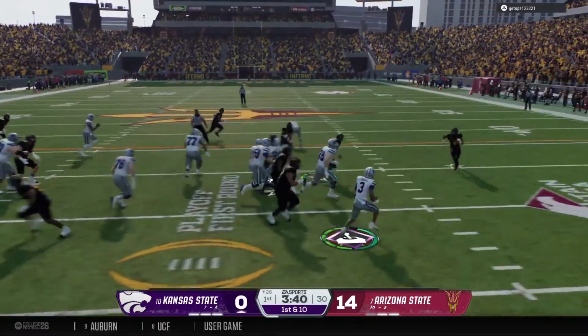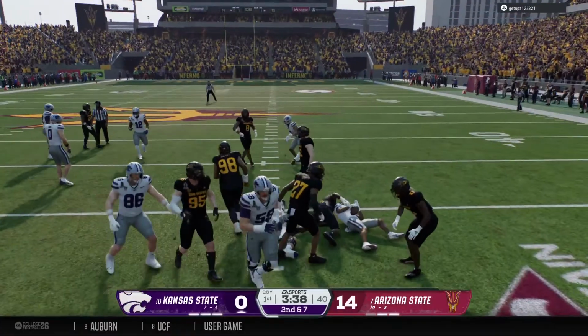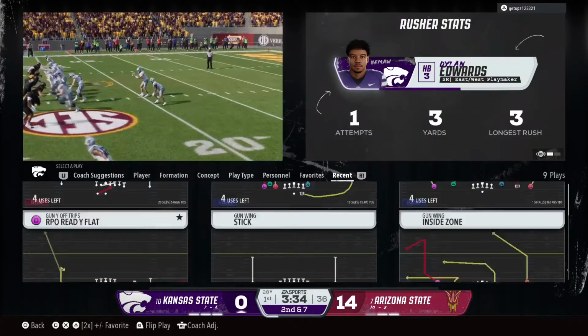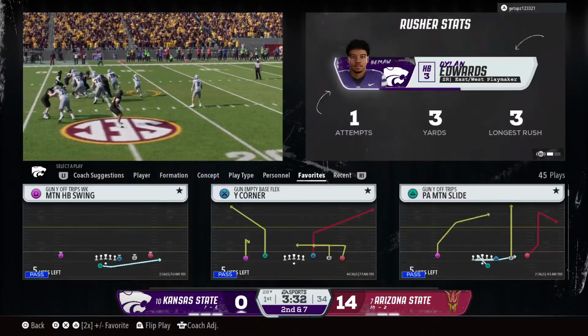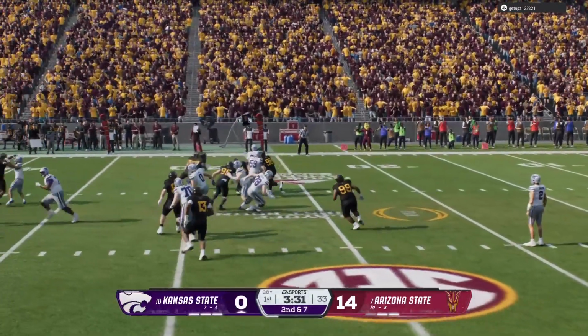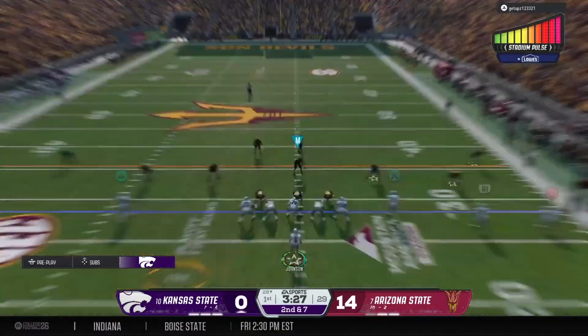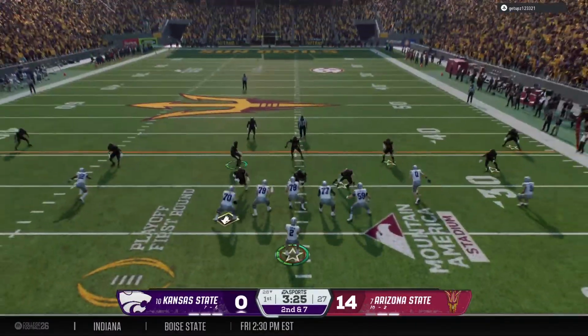He'll hand it off. And they'll bring him down after just a short pickup. Hey, it's a great job of this defense containing the running game. But if I'm calling the plays, I'm not abandoning the running game just yet. I think it's important to have some sense of balance. So throwing and running is essential. Stick with it.